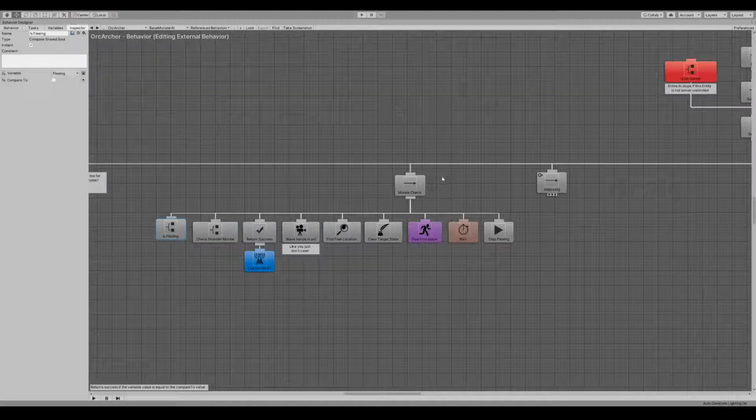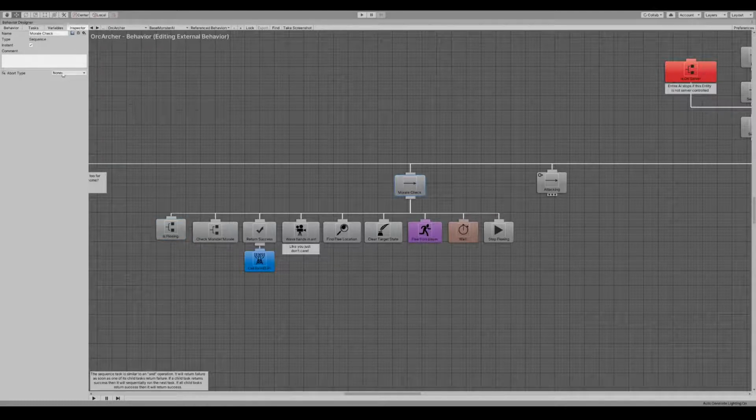Say later on he's doing a patrol and you bash him on the head a few times, it wouldn't interrupt that patrol to say, oh, you've dropped below a certain percent, it's time to run. So we do kind of want this abort type in here, and because of that we do need to make sure that the system doesn't enter this action tree if you're already fleeing. I'll discuss these a little bit later in a different tutorial. As I said, it's quite complicated, these abort types.